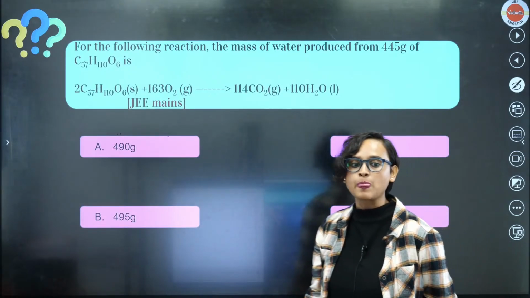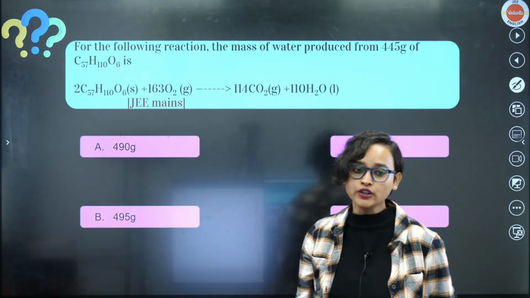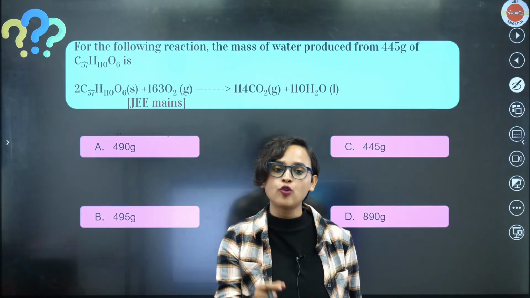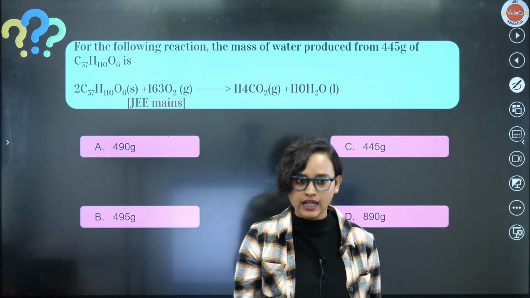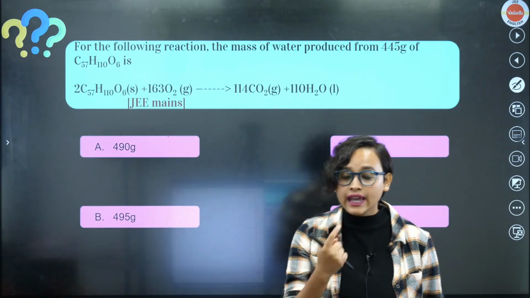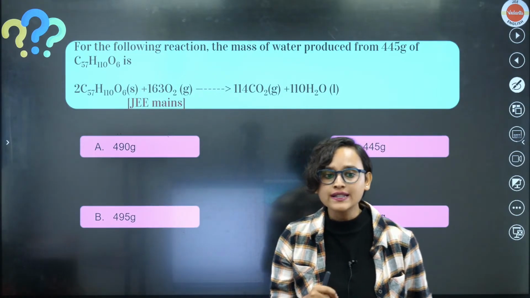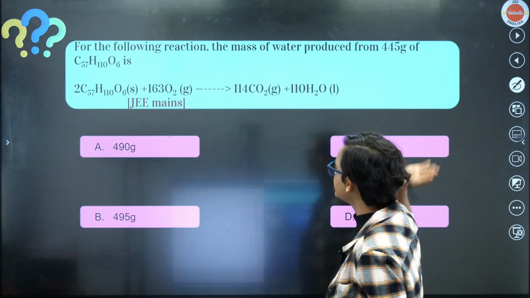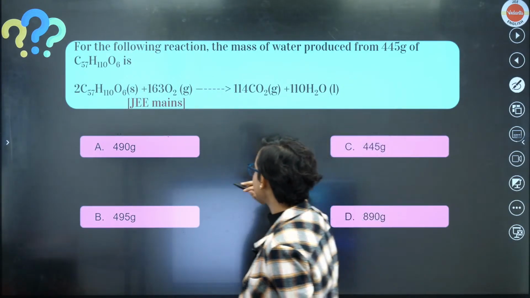Very good. Now, for the following reaction, the mass of water produced from 445 gram of C57H110O6 only. So let's calculate it.